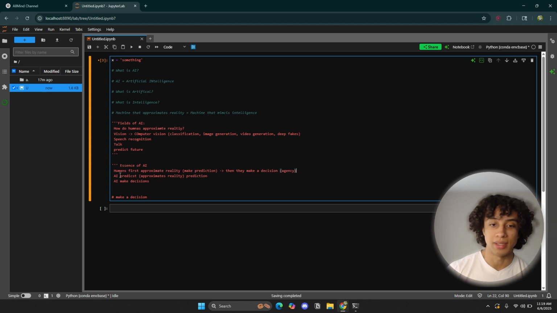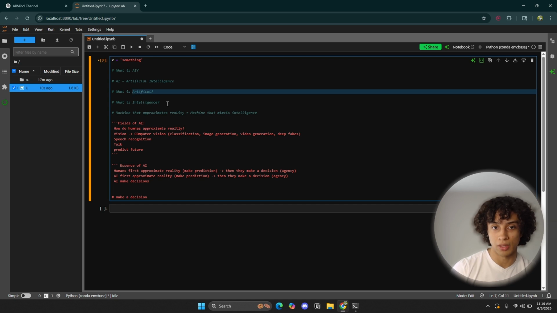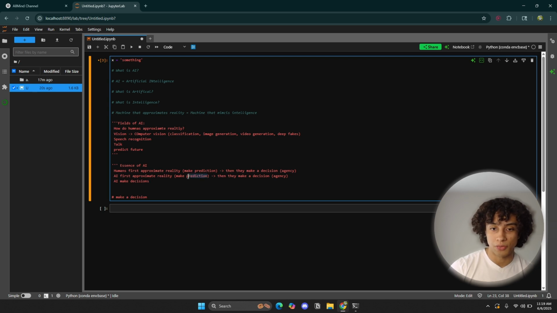So AI does the exact same thing. It first approximates reality by making a prediction, right? And then it makes a decision. So if we want to create an artificial intelligence, something artificial that mimics human intelligence, a machine that mimics human intelligence, then we have to think about how it's going to make predictions and how it's going to make decisions.